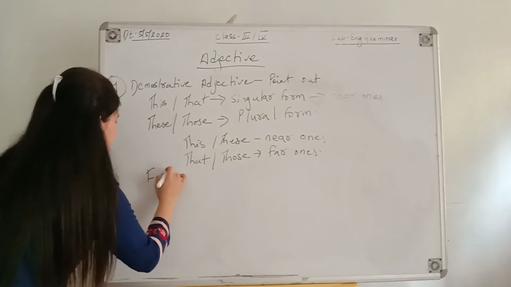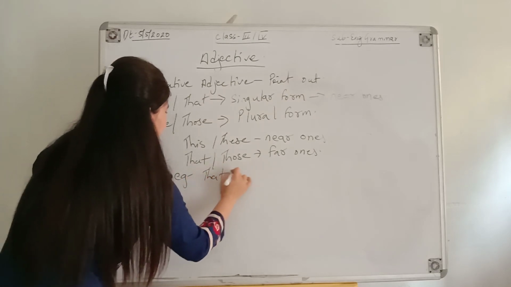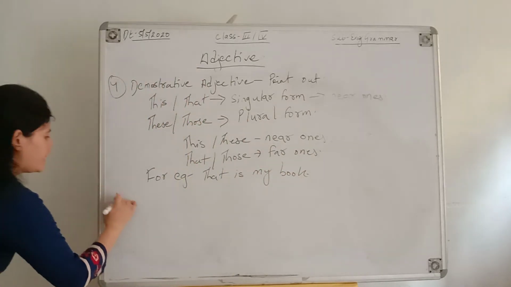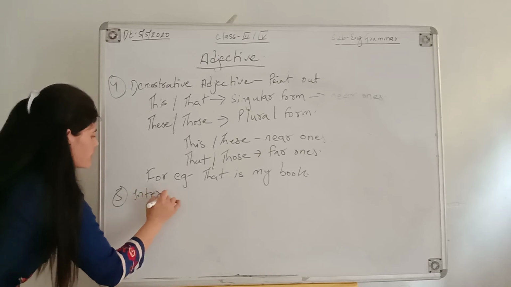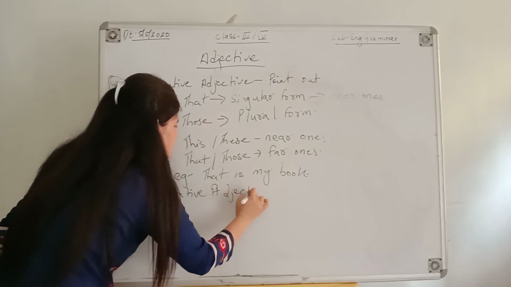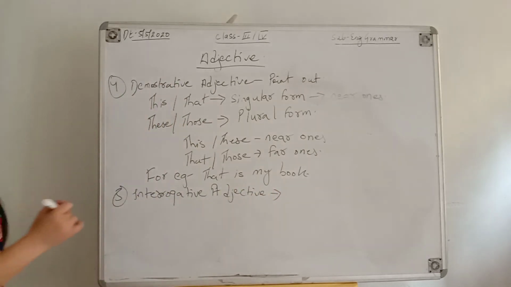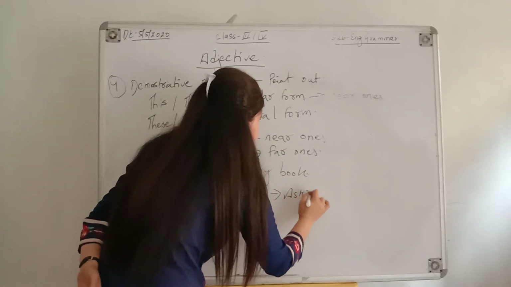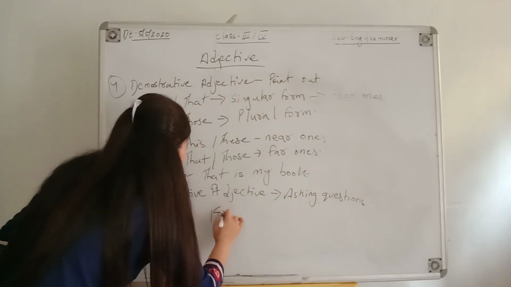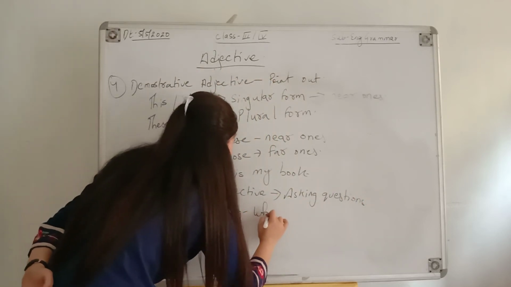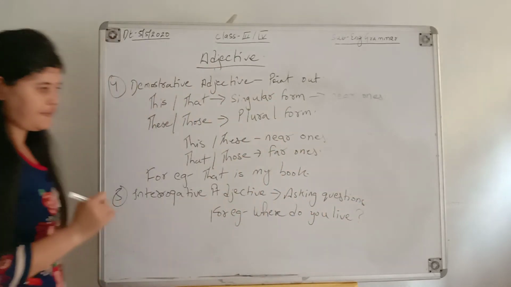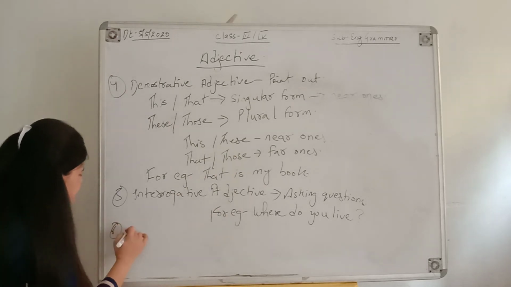For example, that is my book. Number 5 we can write it as interrogative adjective. So interrogative adjective we use for asking questions. For example, where do you live? And the last one is number 6.